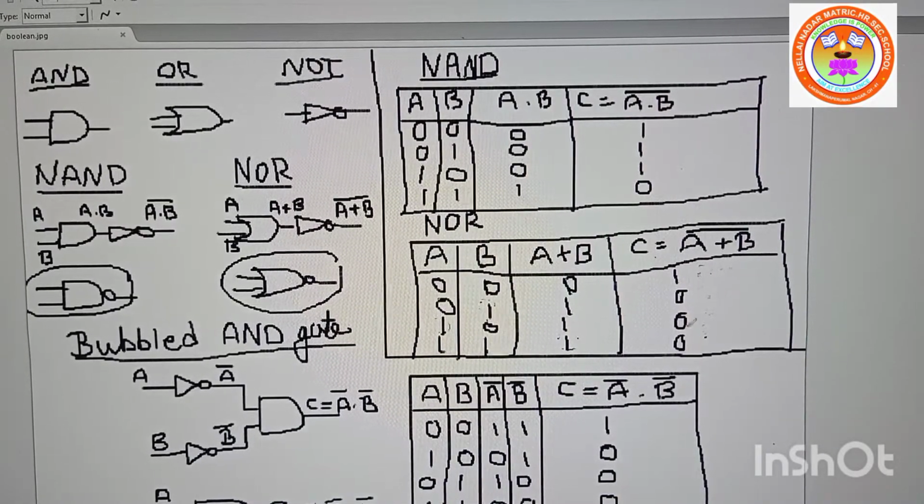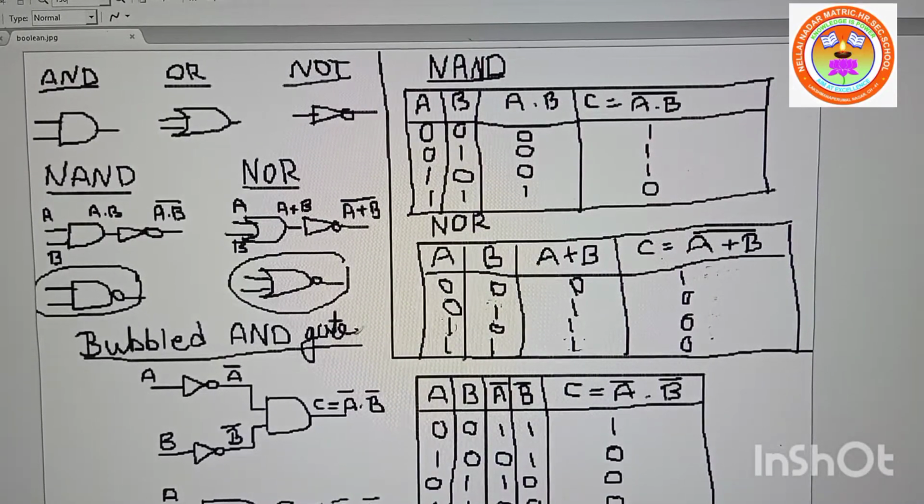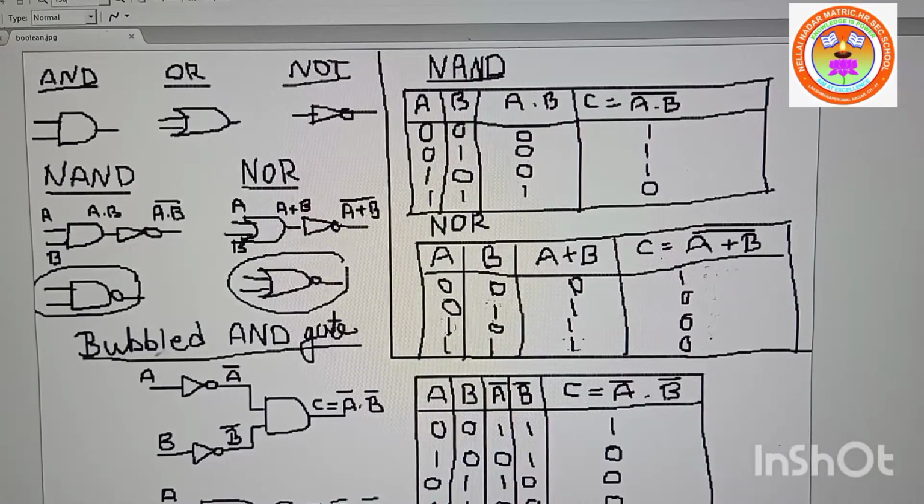Is it clear, children? Right? Next, you are going to see the bubbled AND gate. How interesting it is. See now, this is an AND gate. In one leg, I am connecting which gate? A NOT gate, right?